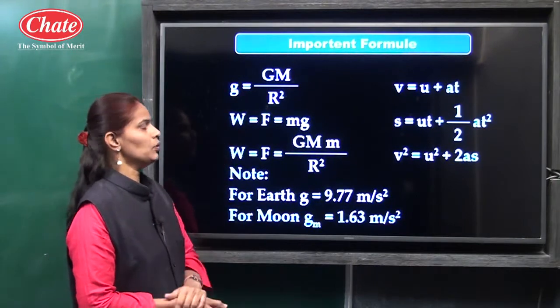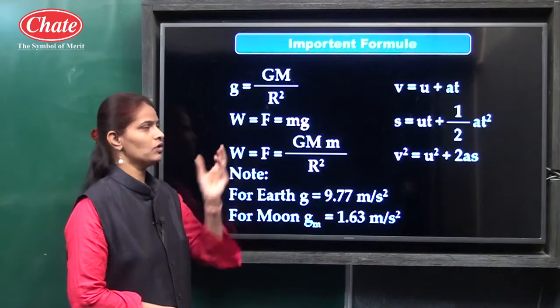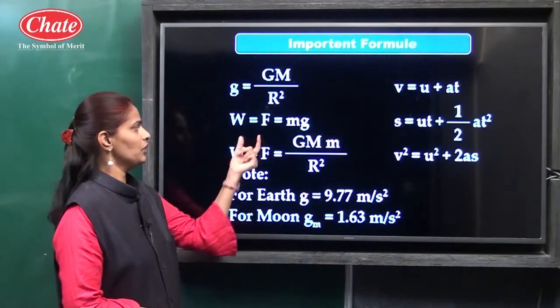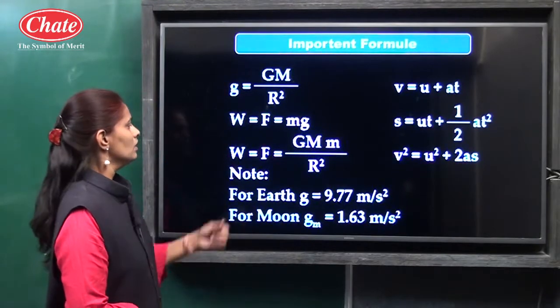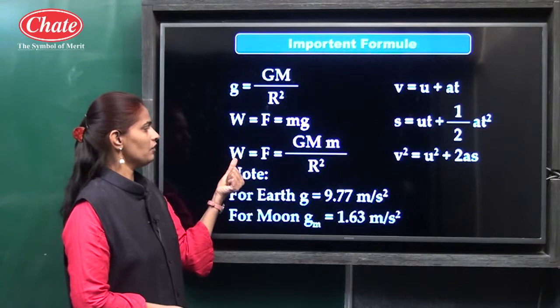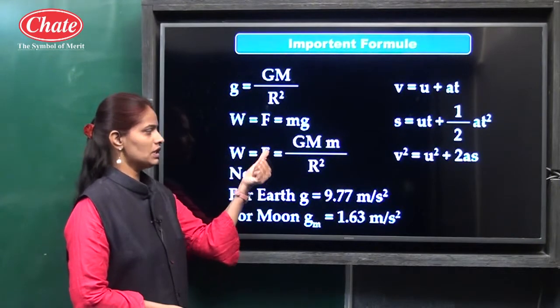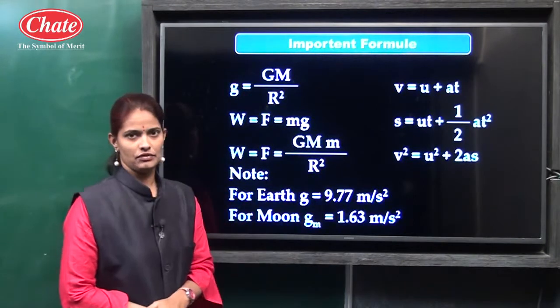Here W, weight, is equal to force. The unit of both weight and force is the same, that is Newton, and we know force is equal to mass into gravity. Therefore weight is equal to m into g also. Here weight is equal to force, and this gravitational force is equal to G m1 m2 upon R square.